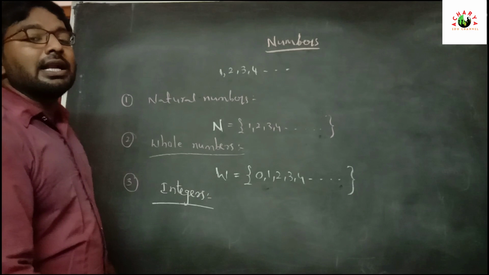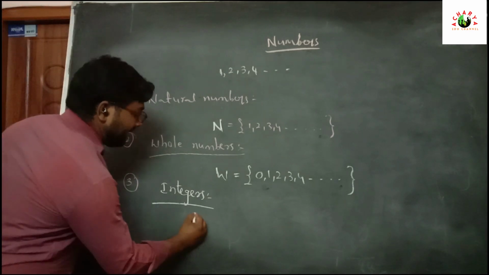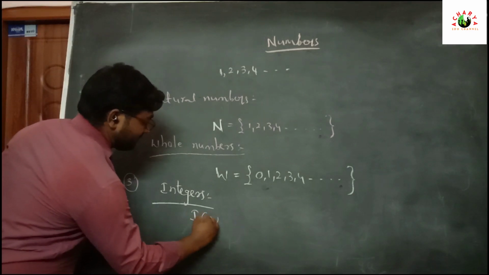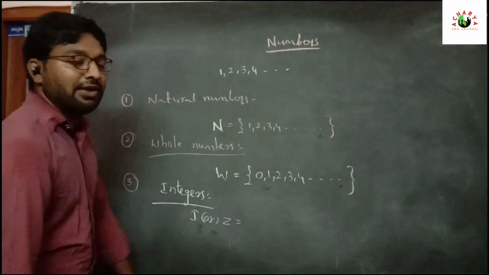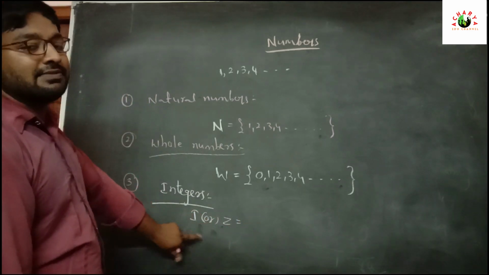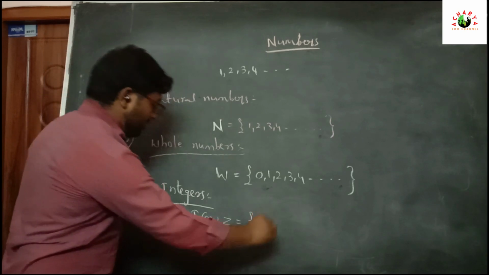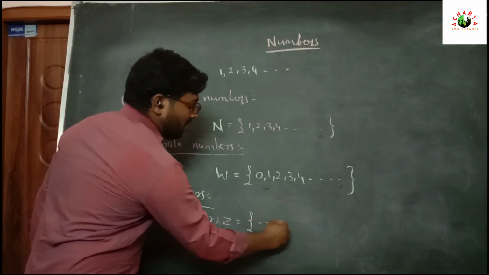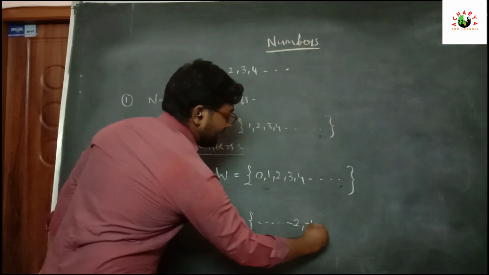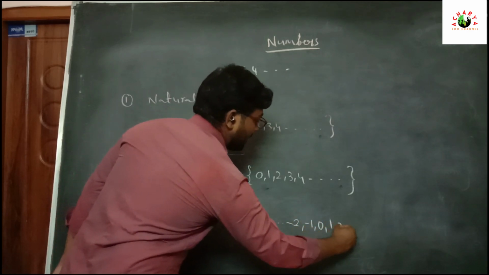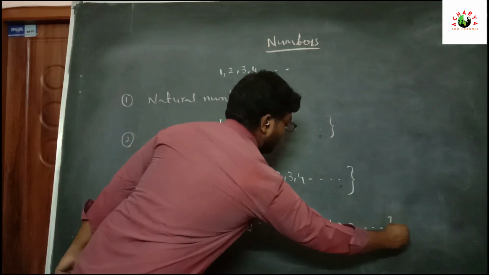Integers are represented by capital I or Z. Mostly we use Z; in higher classes we use I. The set of integers is ..., -2, -1, 0, 1, 2, 3 and so on.